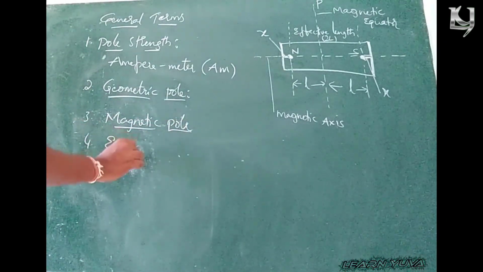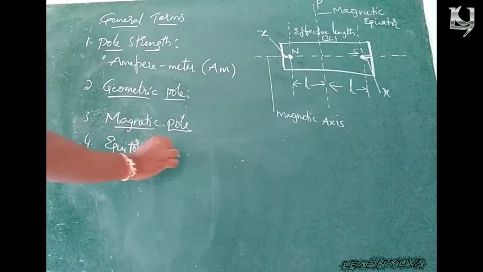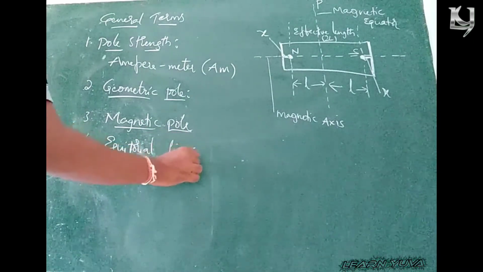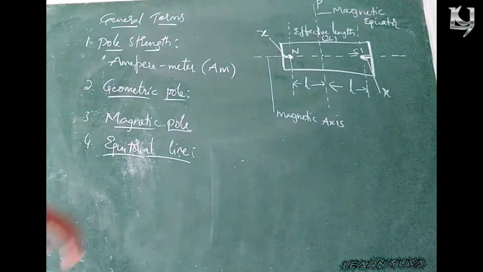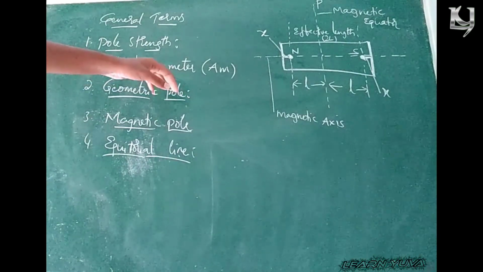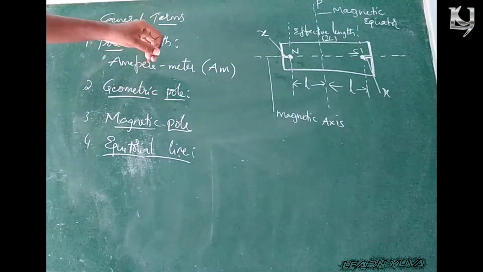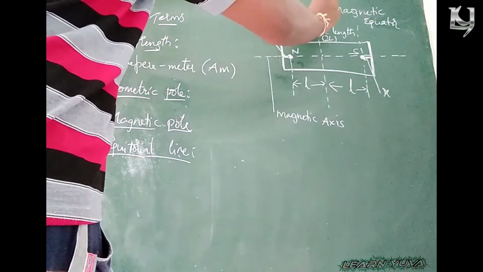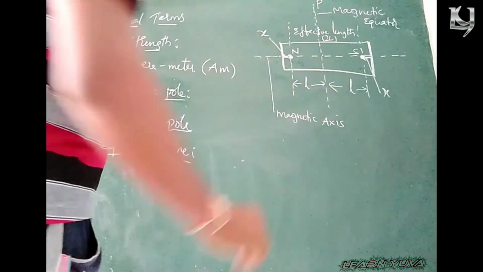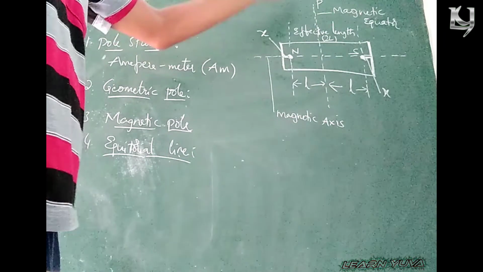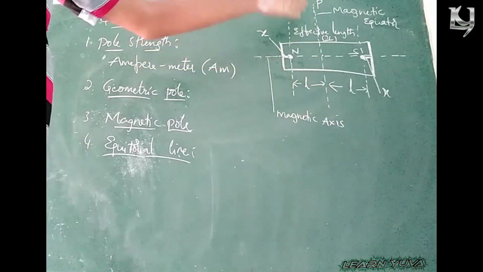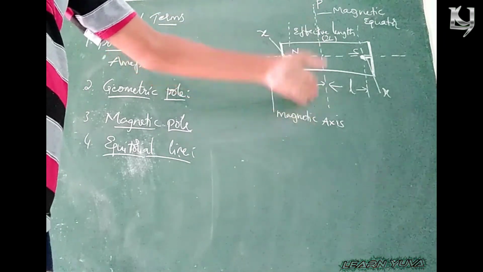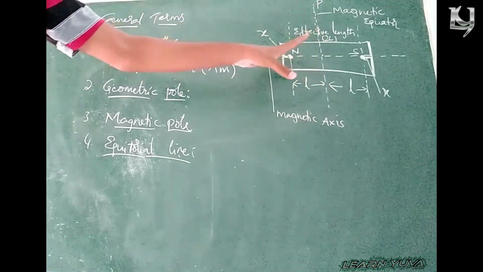Next, equatorial line. Equatorial line is nothing but the magnetic equator, which passes through the center of the bar magnet in the vertical direction, that is, perpendicular to the bar magnet.